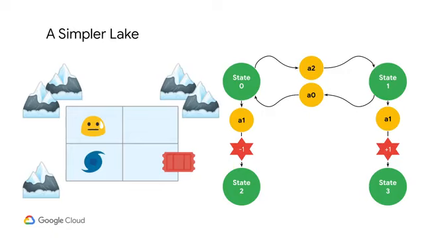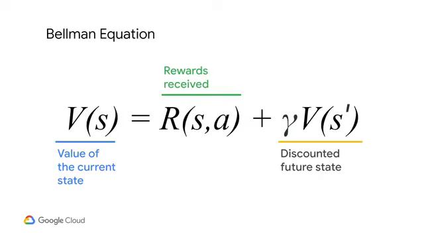In order to solve for these types of situations, Bellman was inspired by delayed gratification from psychology. His goal was to mathematically capture the value of a current state based on the future states it could lead to. Here's the equation Bellman came up with to solve this type of problem. We're going to find a numeric value, or V, for each state, or S. We'll define that as any reward we receive given the action, or A, that we take in our current state. Then, we'll add that to the discounted value, or gamma, of the new state that we end up in, or S prime. That's what the apostrophe by the S on the right means.